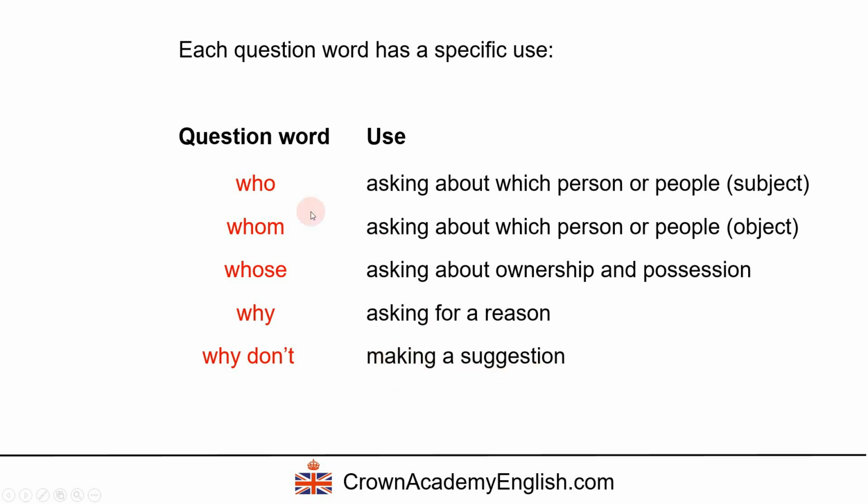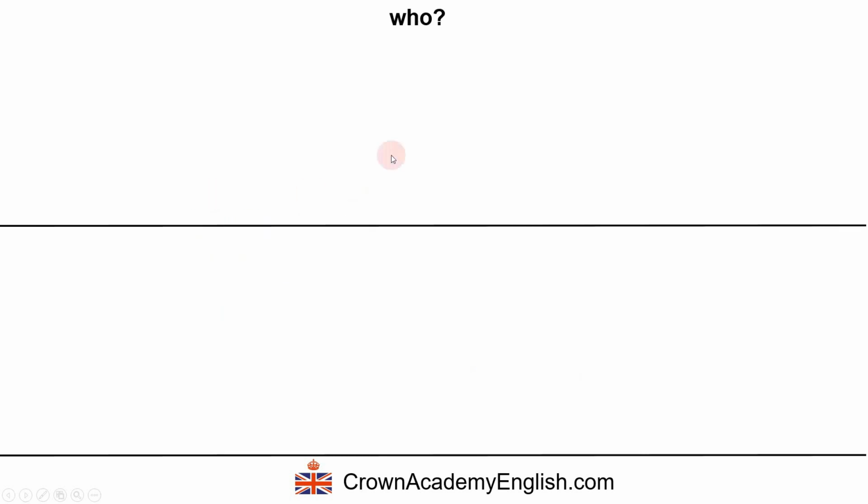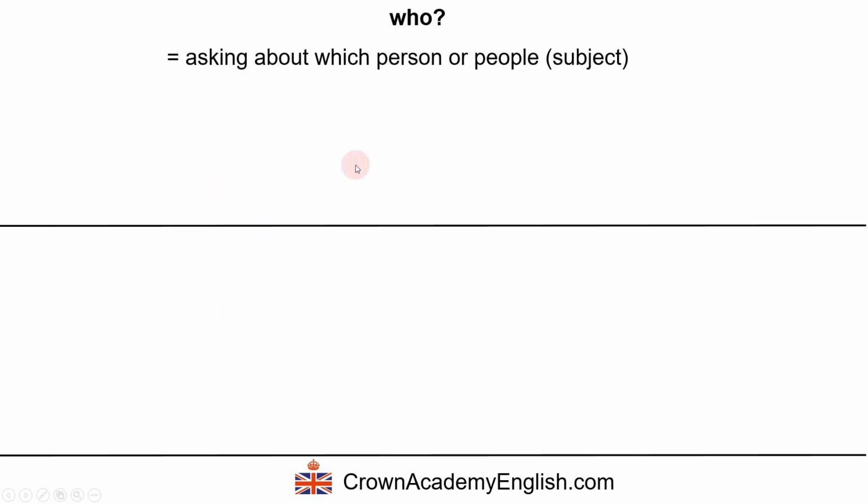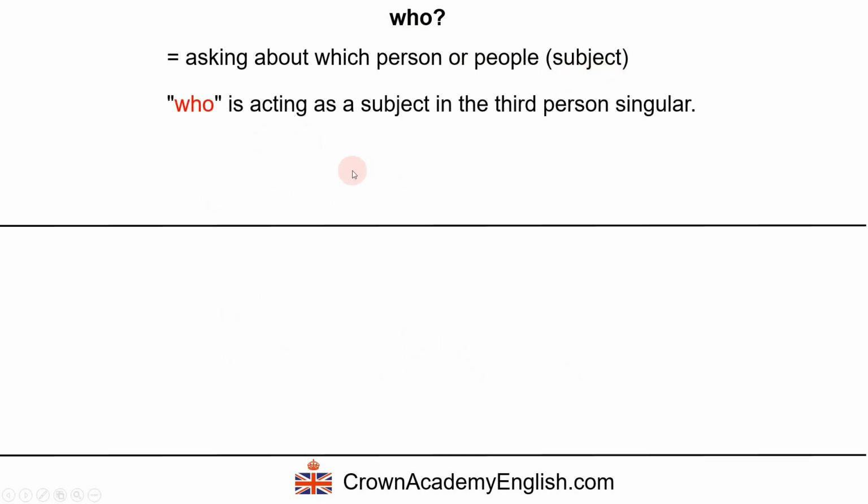Okay, so in this video we're going to look at each of these in detail with lots of examples. So let's start here. Who. So we're asking about which person or people, and the word who is acting as a subject.